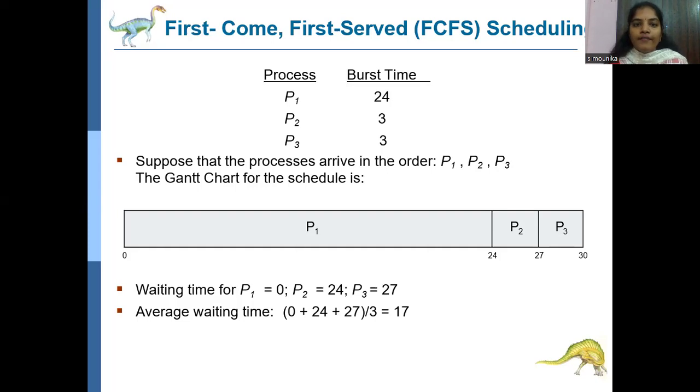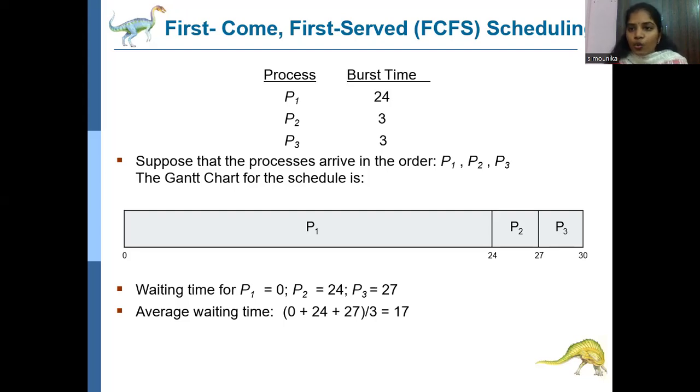Here we have some advantages and disadvantages also. By using first come first serve CPU scheduling, whichever process enters first will obviously be executed first. The disadvantage is this: suppose P1 takes 24 milliseconds in the ready queue. Only after executing P1 will the CPU take the P2 process.